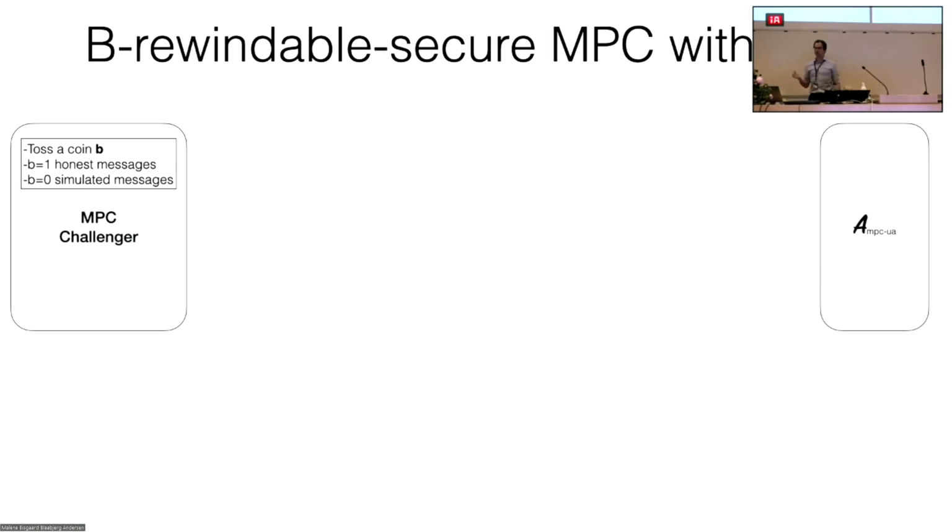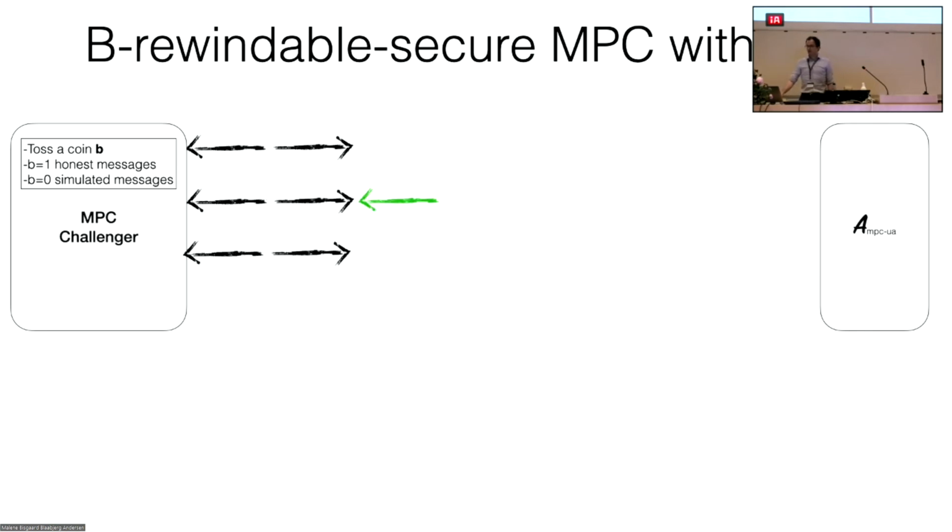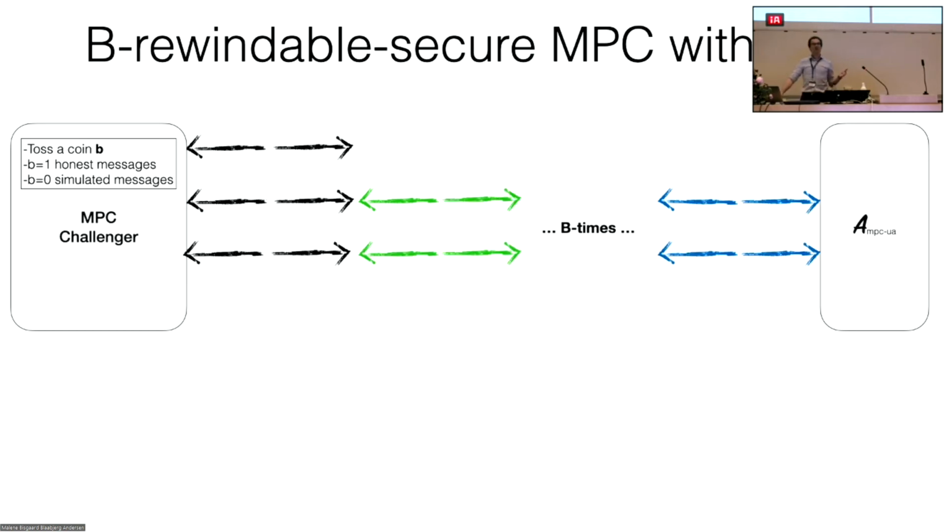We call it rewindable secure MPC, where we allow the adversary to send multiple second rounds and receive multiple third rounds. However, the adversary can do this only a fixed number of times, which is defined before the experiment starts. Let's call this parameter B.